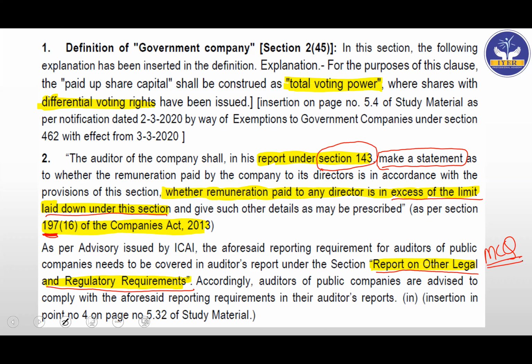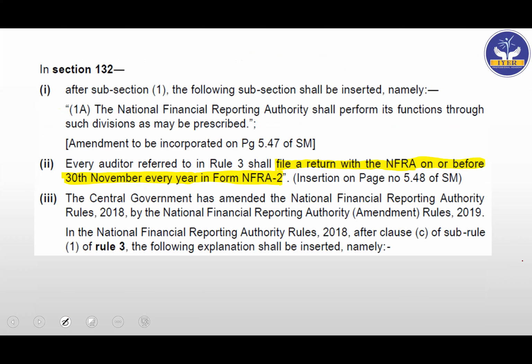Now this is in relation to section 132, where the NFRA is inserted. They have said that after subsection 1, the following subsection shall be inserted. NFRA shall perform its functions through such divisions as may be prescribed. This is given in the rules. They also said that every auditor referred to in rule 3 shall file a return with the NFRA. So the auditor also has to submit a return to the NFRA on or before 30th November every year in form NFRA 2. Again, a very important small area for the MCQ. So be very careful. That is form NFRA 2 and the auditor, 30th November every year.